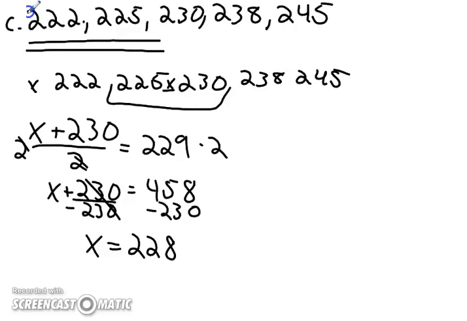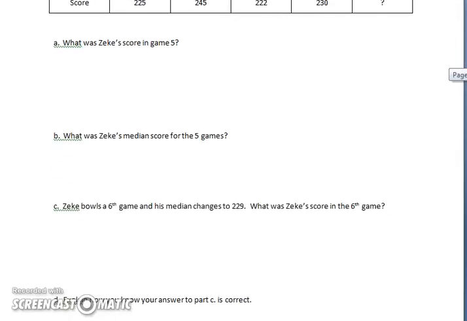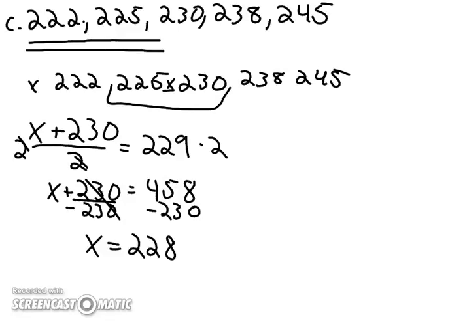Okay? Last, there's part D, sorry if you're only looking at the first three parts thinking you were done here. Explain how you know your answer to part C is correct. We kind of just did that. We kind of just explained how we know that it's correct. But let's put it into words here, and we'll try to be concise. We don't want to overstate things.